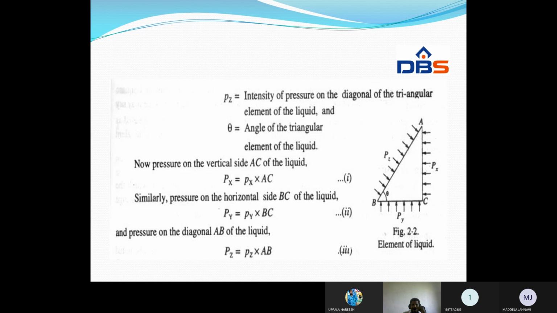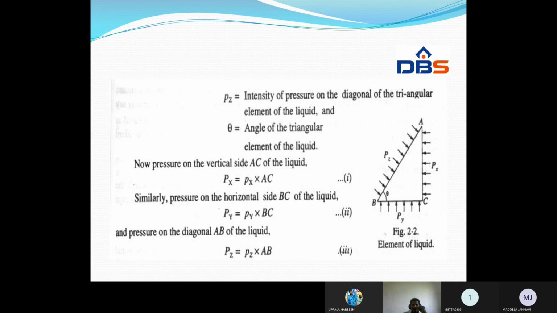Px is the intensity of pressure acting on face AC in x direction, Py is the intensity of pressure acting on face BC in vertical direction, and Pz is the intensity of pressure acting on face AB in z direction.